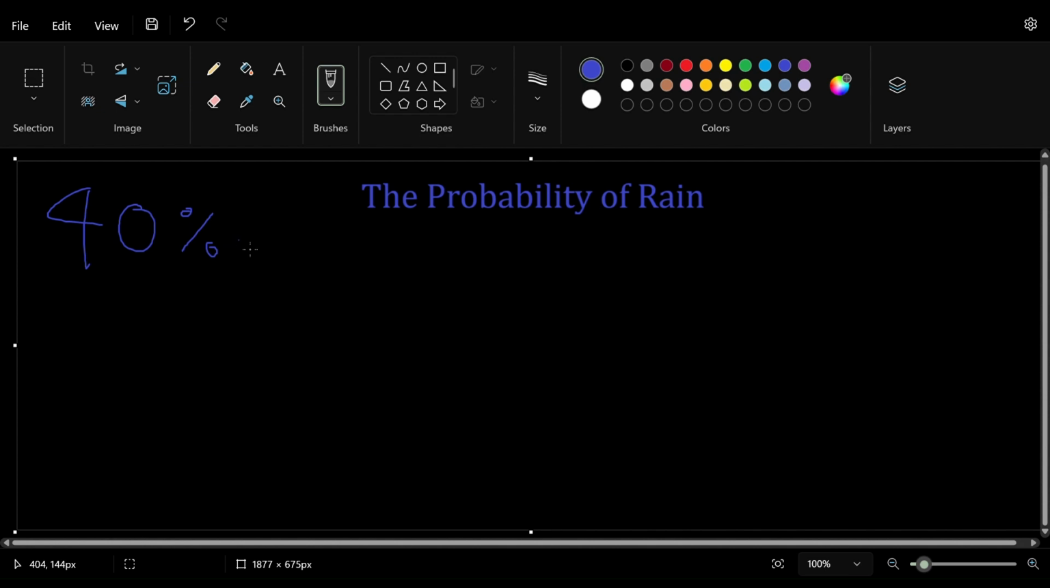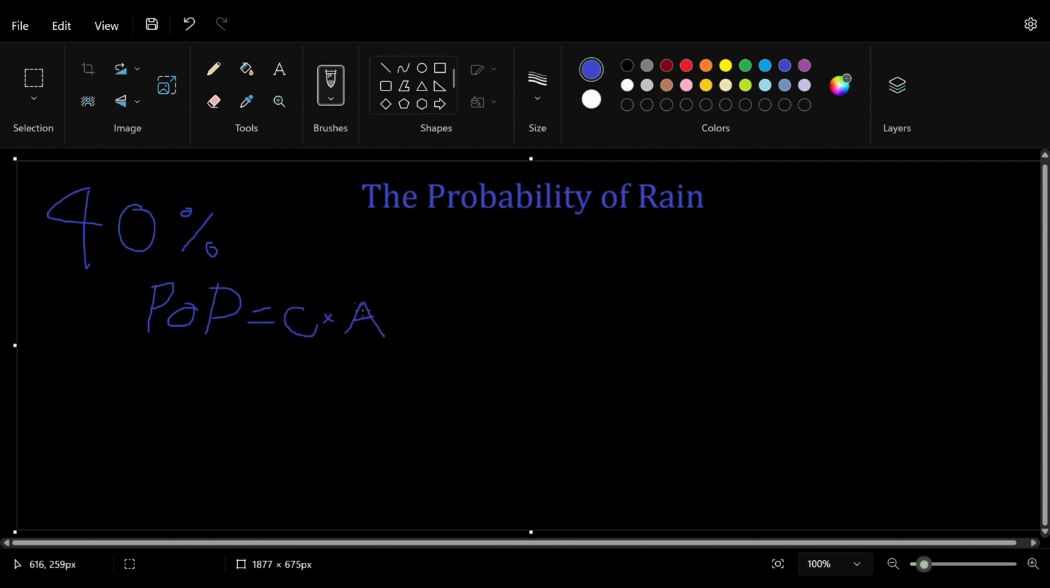So what does this mean? Does it mean it's actually a 40% chance that rain will fall? Does it mean it's going to rain on 40% of the area? Does it rain for 40% of the day? Now, instead of speculating about what this means, let's learn about what it actually means, and how meteorologists or the weather predictors calculate it.